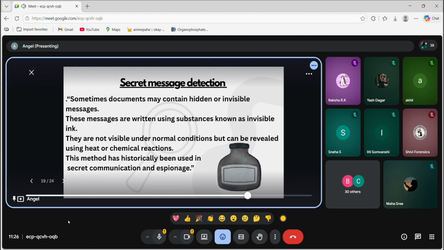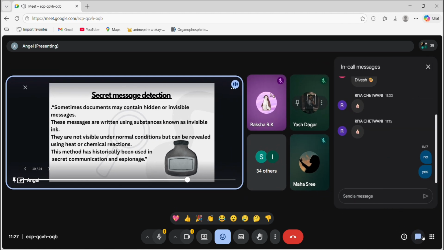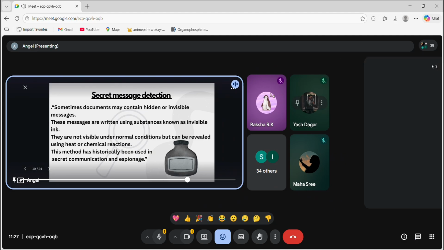And with the turmeric method, we did the same thing. We wrote something with the detergent solution on the paper, and then we used a turmeric and water solution. When we slowly rubbed the surface with cotton, we were able to see the marks or the message written on the paper. So this is very interesting. You can do that also.